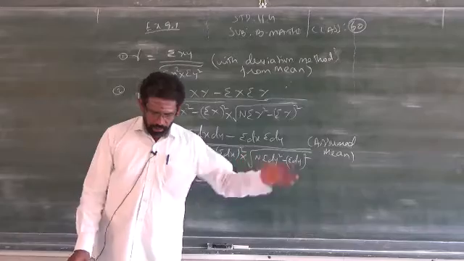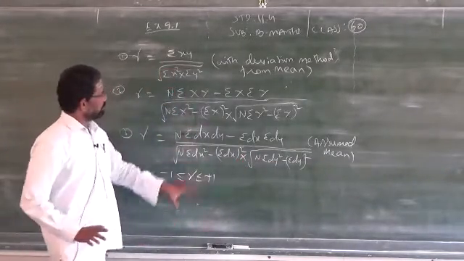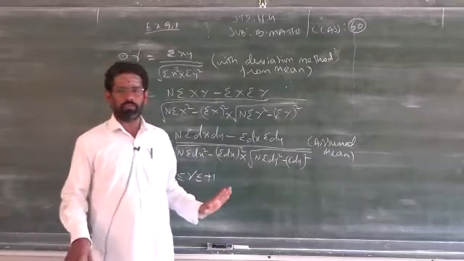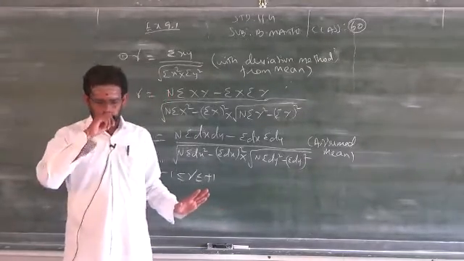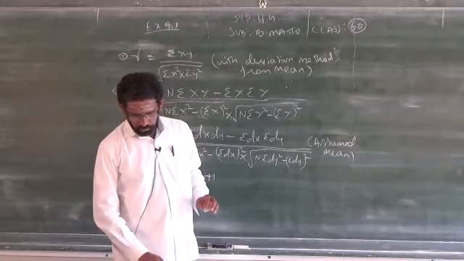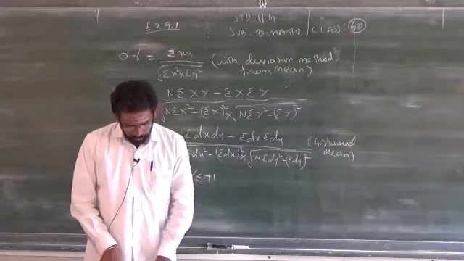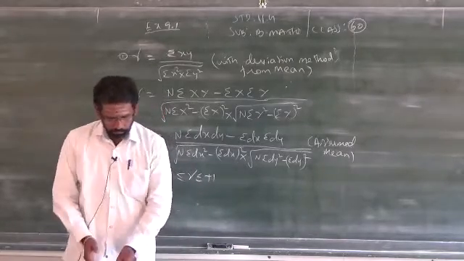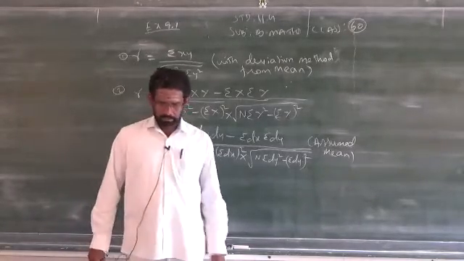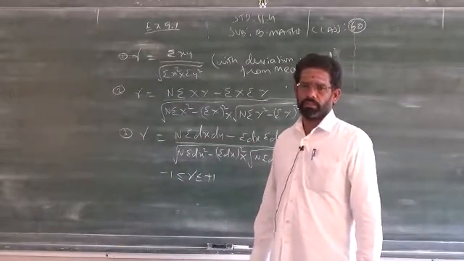Based on that concept, we will see some problems. There are only these three formulas; there is no other formula to find correlation. Who founded this? Karl Pearson. It is called Karl Pearson's coefficient of correlation. Clear?